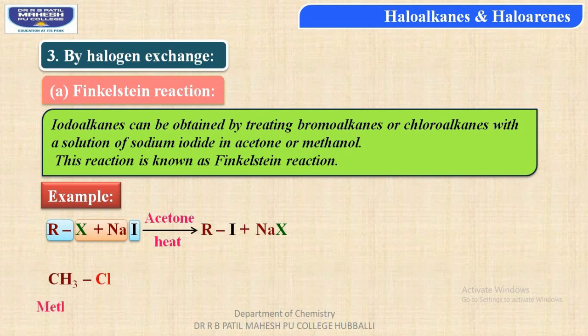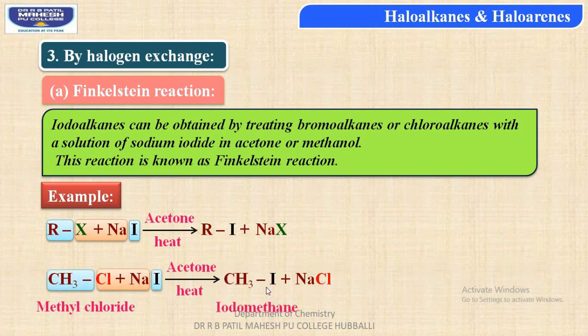Thus, when methyl chloride is reacted with sodium iodide, students, in the presence of acetone, on heating, we get methyl iodide. Why? Because the alkyl is combining with the iodine, so methyl iodide is formed with the removal of sodium chloride. The IUPAC name of methyl iodide is iodomethane molecule.